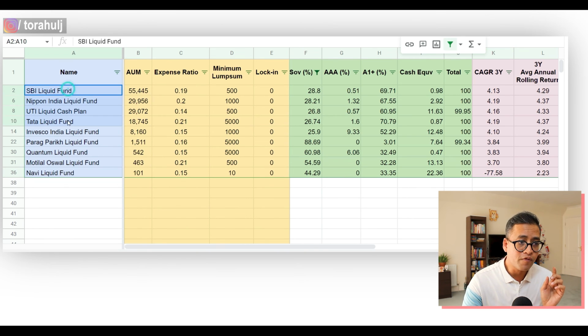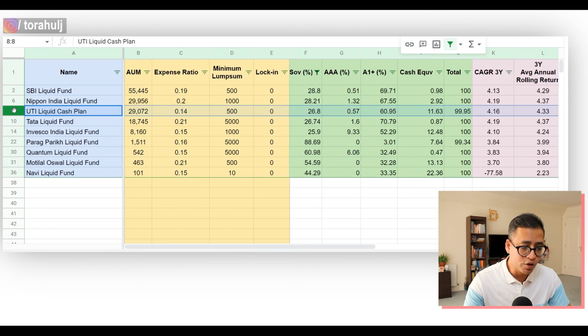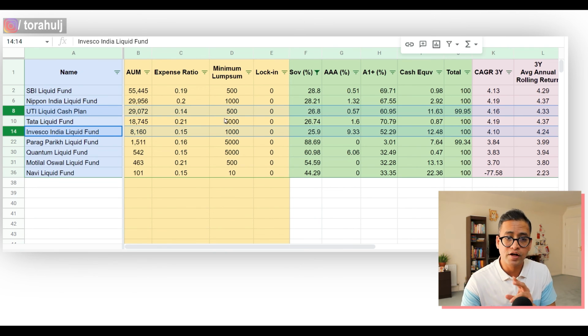If you look at the top 5 here, which has roughly 20s, 25% of their money in SOV, I would recommend UTI Liquid Cash Fund and or Invesco. There are two reasons for it. If you compare these two funds here, you will notice that their expense ratio is the lowest, which is very good. You are going to pay less money for this investment. Number 2 is that you will look at their cash equivalent here. So the cash equivalent in case of UTI is 11.63 and Invesco is 12.48.